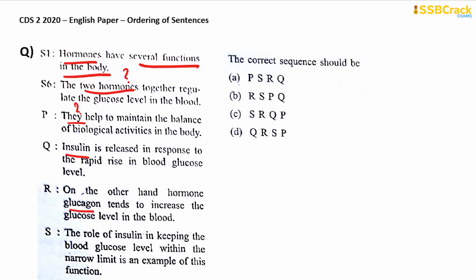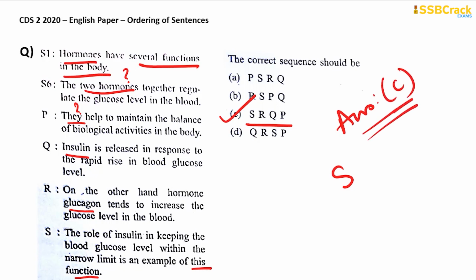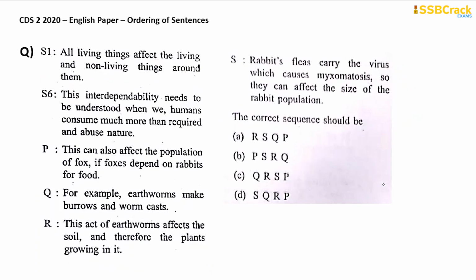The role of insulin in keeping the blood glucose level within the narrow limit is an example of this function. What function? The several functions that the hormones play in the body. Okay, so obviously S will be at the very beginning of the sentence, and that is SRQP. So here you got it. Your answer is option C. See how quickly we are solving ordering of sentences questions, right? Moving on to the next question that we have.